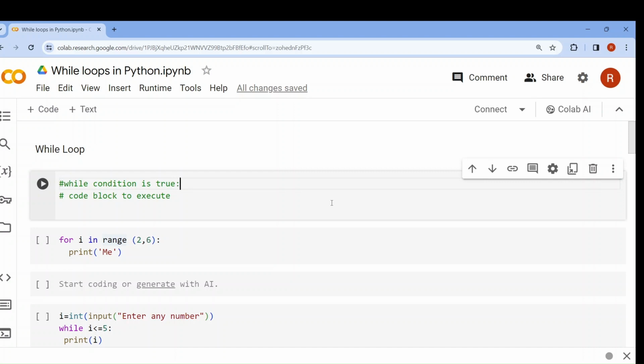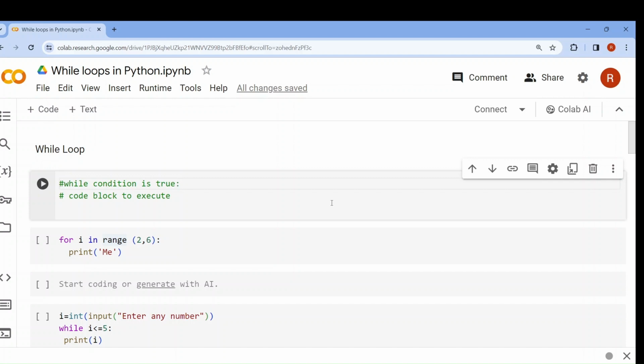In our last class we studied about loops in Python. We discussed the definition of loops, types of loops, why loops are required, and we also studied for loops in detail. Okay, now this session is completely dedicated to while loop.